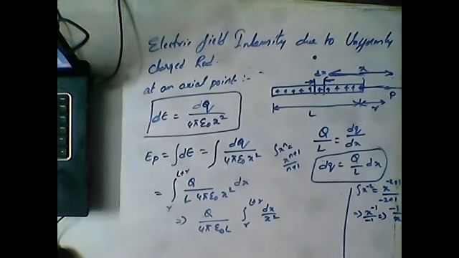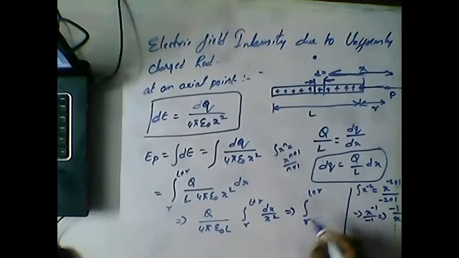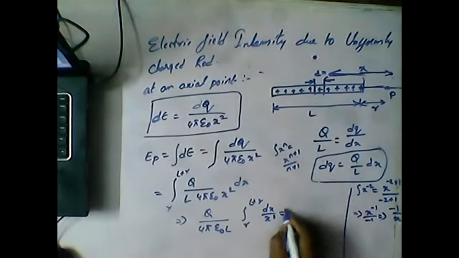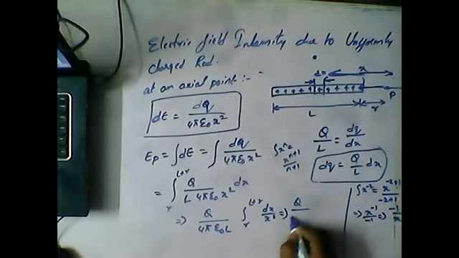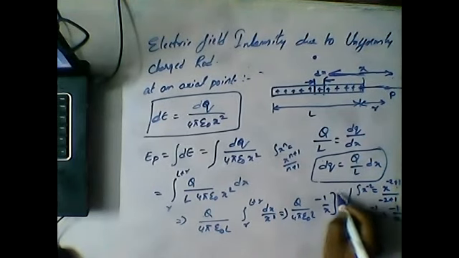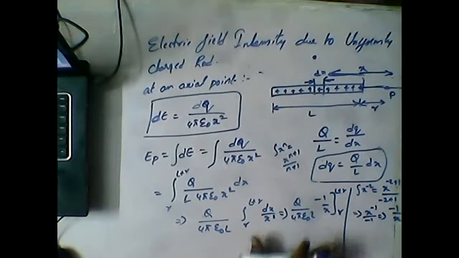So here we have Q by 4 pi epsilon L and minus 1 by x, and the limits are L plus R and R. Clear, guys? Hope you have understood up to this point.